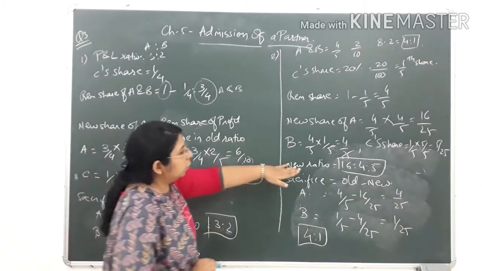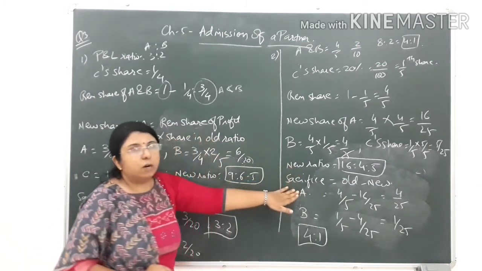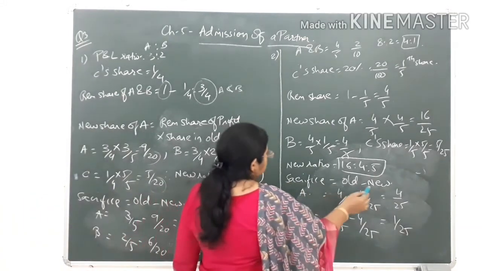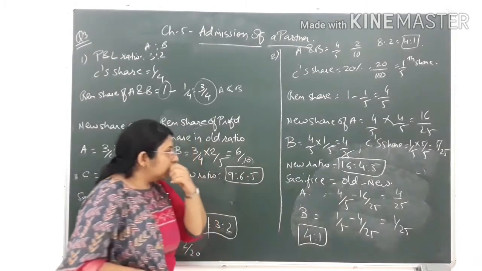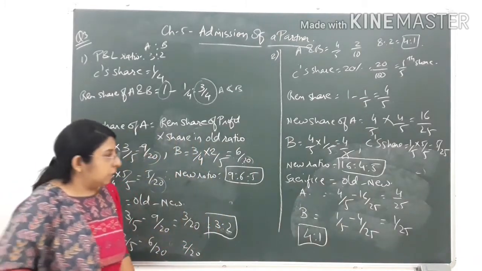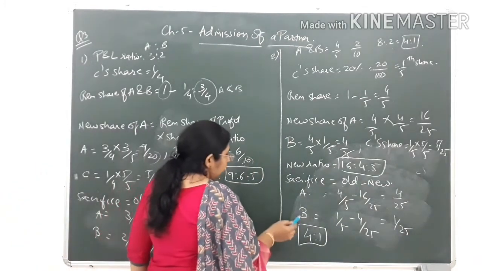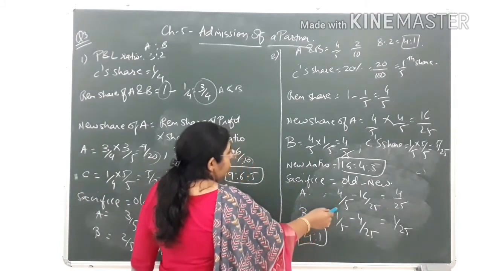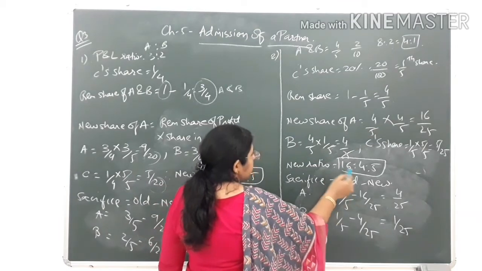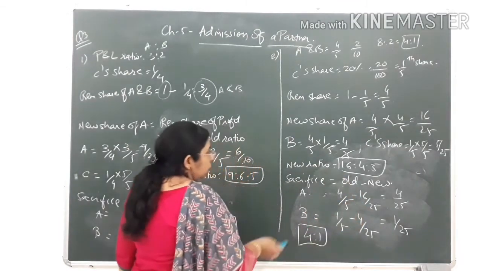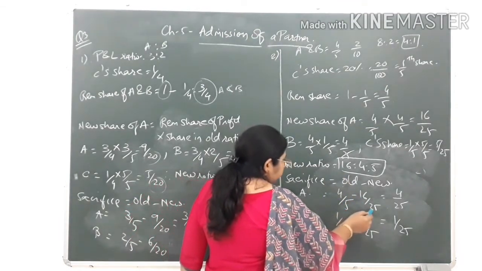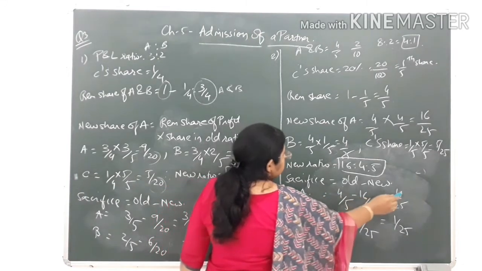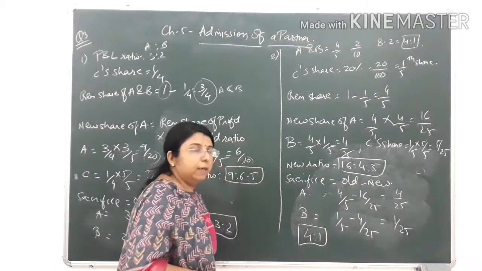Now after finding the new ratio, the next step that you have to find out is the sacrifice ratio. Sacrifice ratio formula is old share minus new share. Only the old partners make a sacrifice, and the old partners over here are A and B. So A's sacrifice would be old share, that is 4 by 5, minus new share, which we have found out, 16 by 25. So we take the LCM, that is 25. 5 5s are 25, so 5 4s are 20. 20 minus 16 would come to 4 by 25.